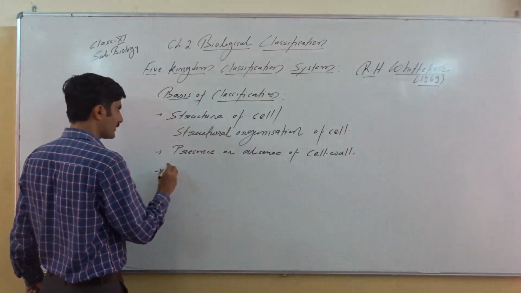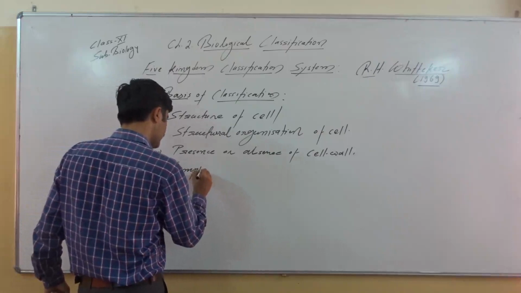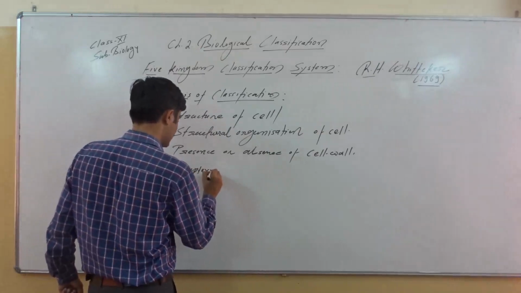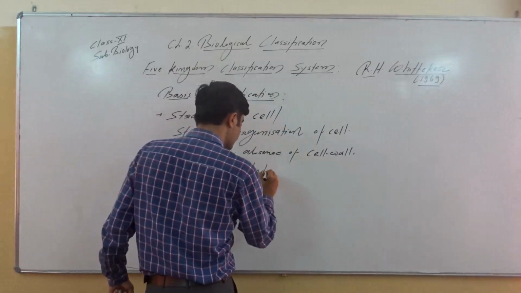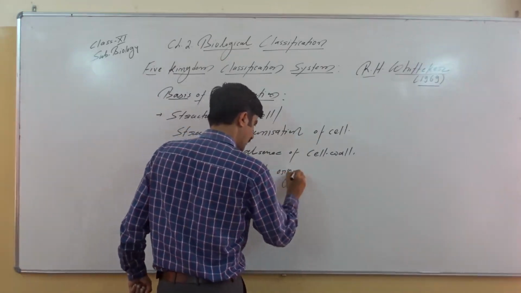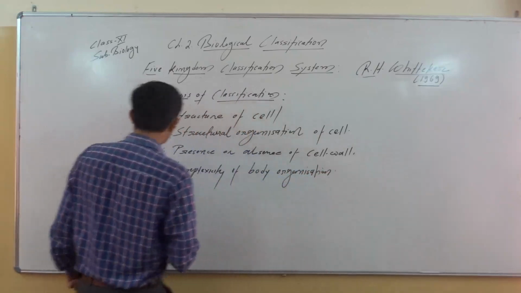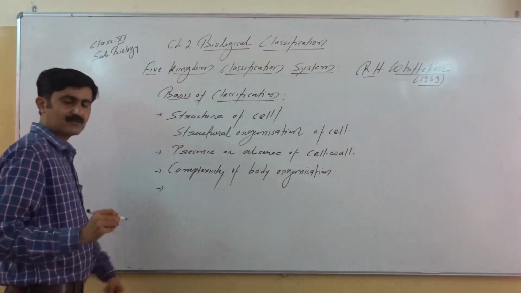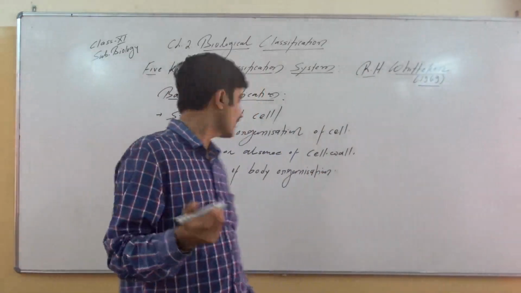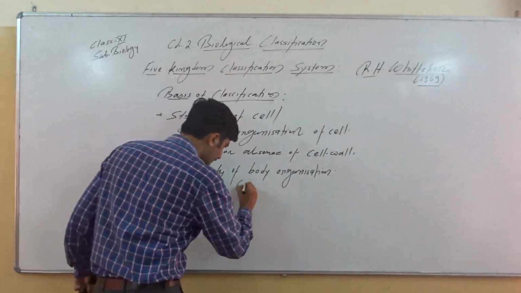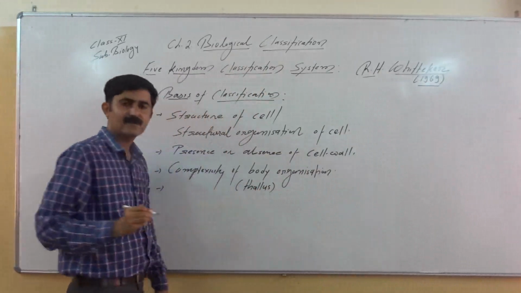Then complexity of body organization of the organism. Complexity of body organization, or in other words we say this is thallus organization.